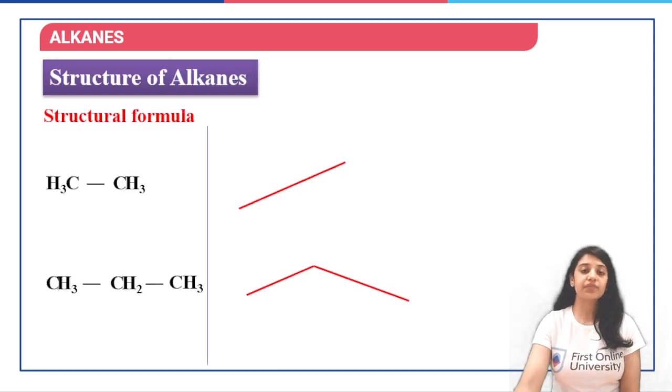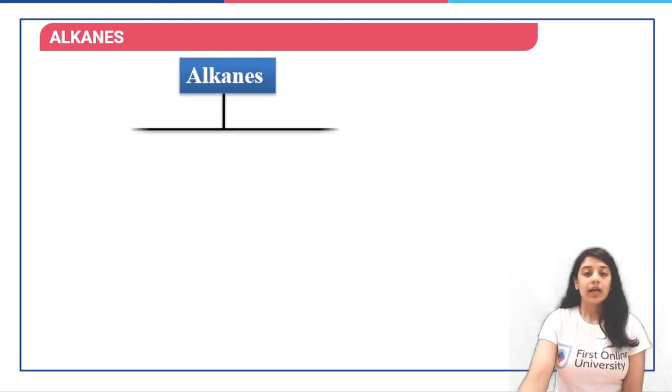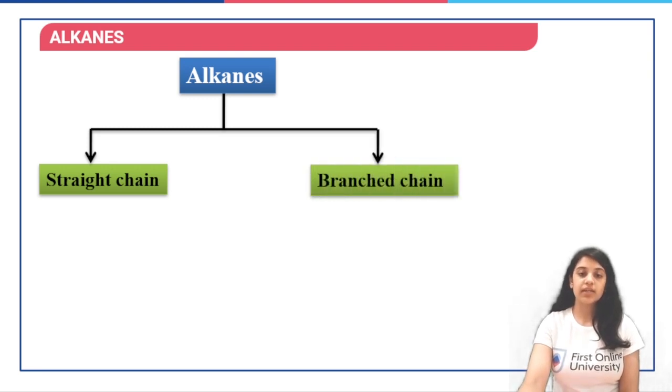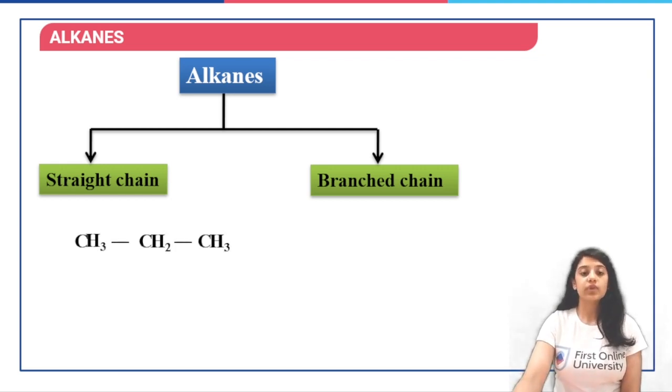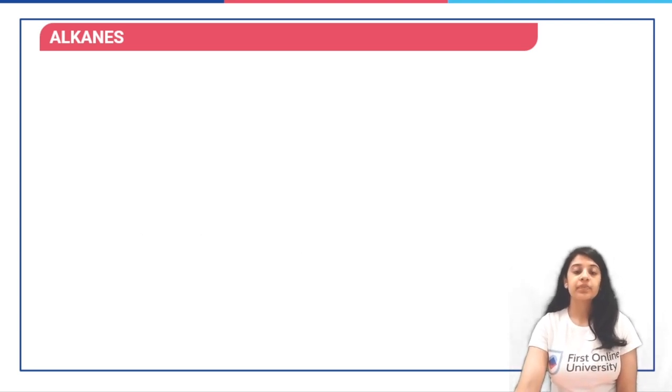This is another form, called the line representation or line formula. So this adds to the different formulas: structural formula, condensed formula, molecular formula, dot and cross formula, and the fifth one is the line formula. Now, if we look at alkanes, we see that there are two types. One is straight chain, the other is branched chain, when we are talking about alkanes and not cycloalkanes as of now. Straight chain would be this example, branched chain would be this example.